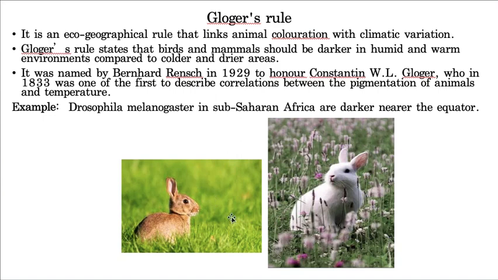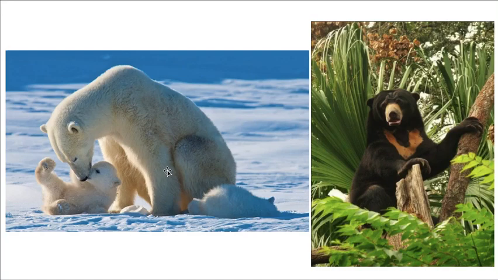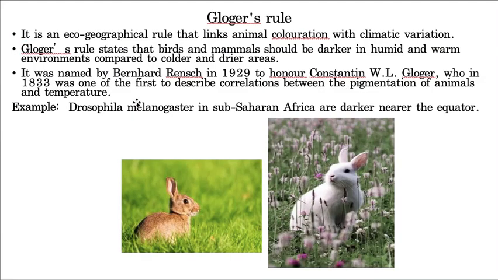And for you I brought one more example also. See, this is also a bear and this is also a bear, but this is a tropical one, that's why it looks dark, and this is polar, that's why the coloration is pale. So the impact of climatic variations on the coloration of the animal is called Gloger's rule.